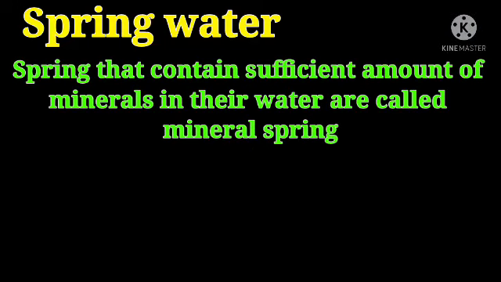Spring water contains some minerals, and when spring water contains a sufficient amount of minerals, that is called a mineral spring. A mineral spring cannot be used for drinking because the water of this kind of spring contains lots of minerals which may harm our health.